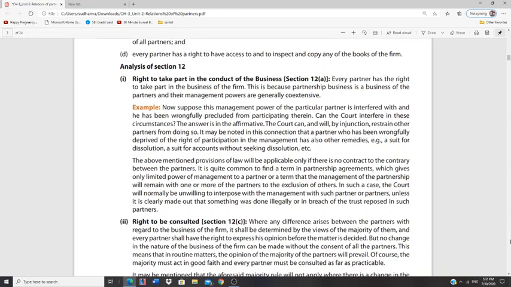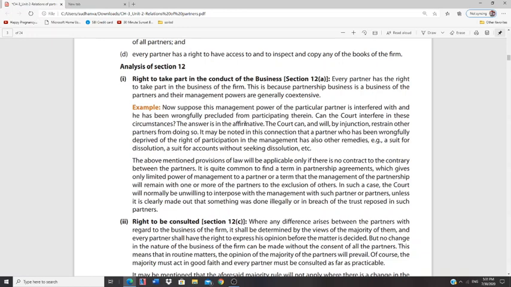Say the management power of a particular partner is interfered with, and he is wrongly precluded from participating in it. Can the court interfere in these circumstances? The answer is in the affirmative. Affirmative means positive. The court can and will, by injunction. Injunction means a special order or a special judgment restraining others from doing so.